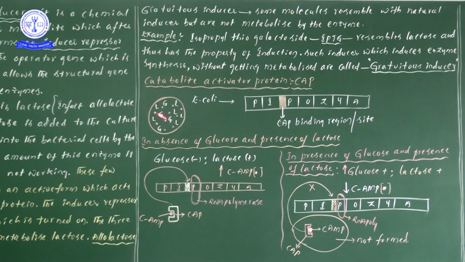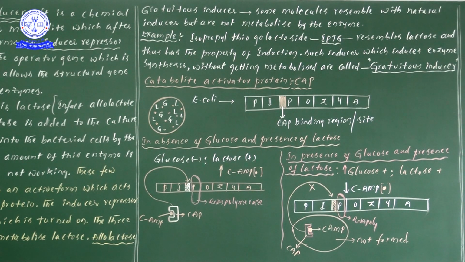Now here, what are the sugar sources? Once you see this diagram, G is glucose, L is lactose. The orange color dots are E. coli bacteria. Now we are growing E. coli bacteria in our laboratory conditions. For example, your teacher added glucose and lactose.